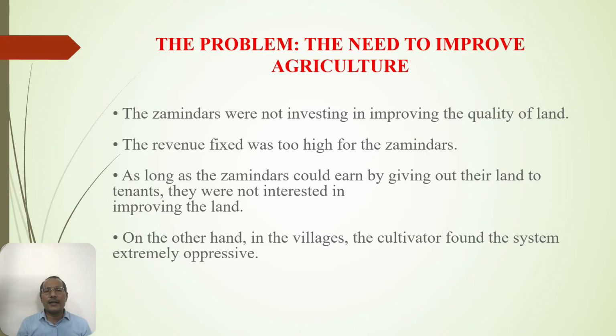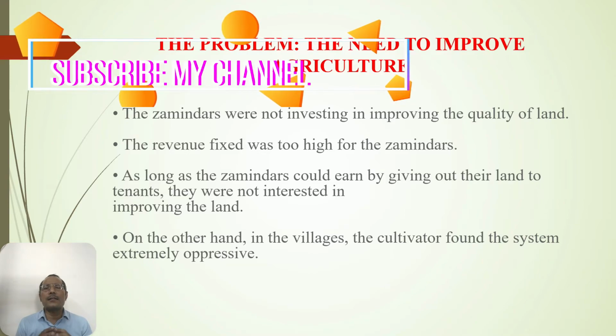As long as the Jamidars could earn by giving out their land to tenants, they were not interested in improving the land. On the other hand, in the villages, the cultivator found the system extremely oppressive. Now, this oppression was by the Jamidar and Raja of Indian origin. It wasn't the Britishers. And because of that, many of the cultivators started deserting their land.